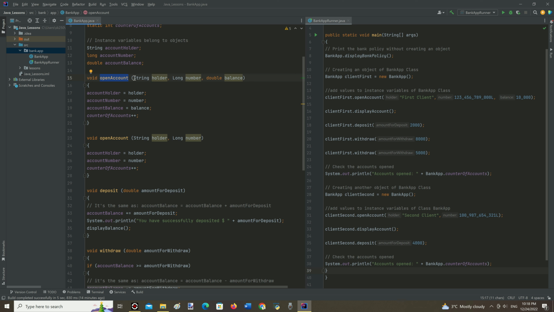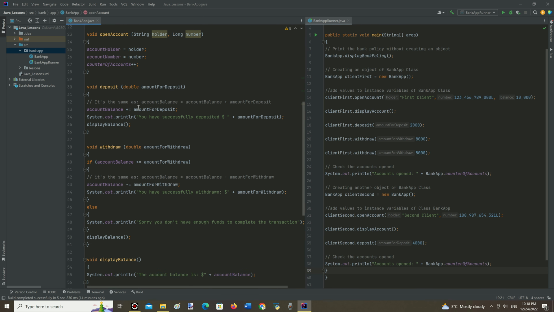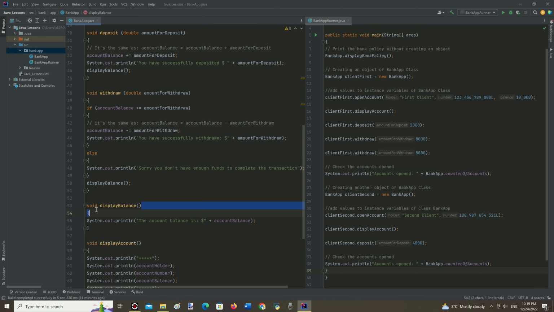It should start with lowercase and every next word except the first should start with a capital letter. Inside the parentheses there is a parameter list, the list of parameters separated by a comma. It consists of pairs of data type and local variable name. It means the method takes parameters. Also, a method may not take any parameter at all. In this case, blank parentheses should be present, like here.